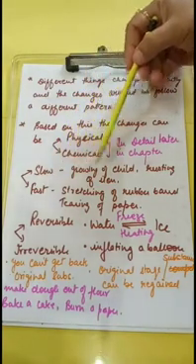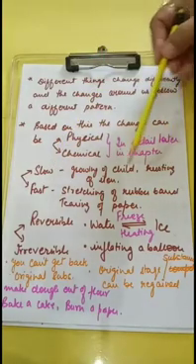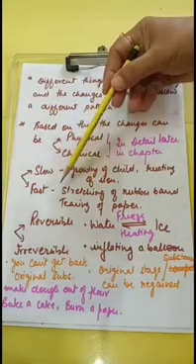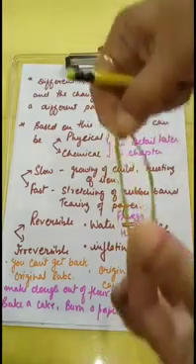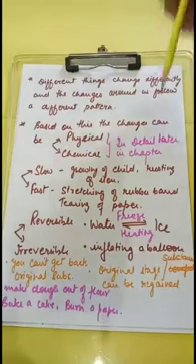A child growing into an adult is a slow change. Rusting of iron, it takes years to rust iron. Some changes are fast. For example, stretching of a rubber band. You can just stretch a rubber band, leave it, and it will again regain its shape. So this is a fast change.